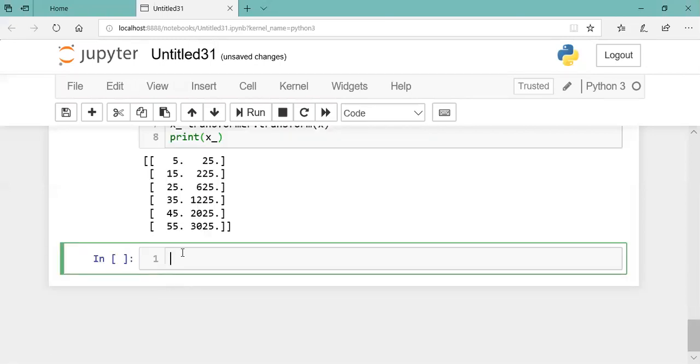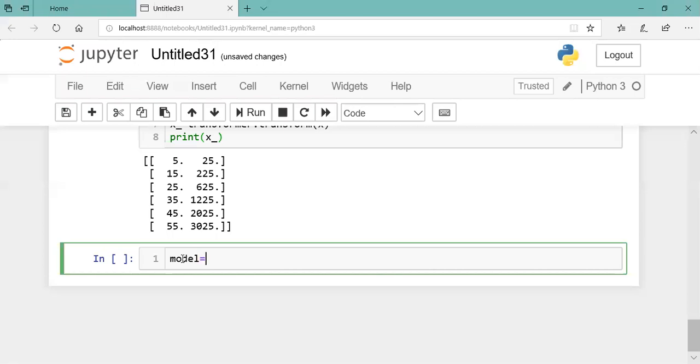Then creating a model. So the only new thing was to include polynomial feature. Remaining same. You have to create a model, fit to that model, and then apply and get the predicted output.